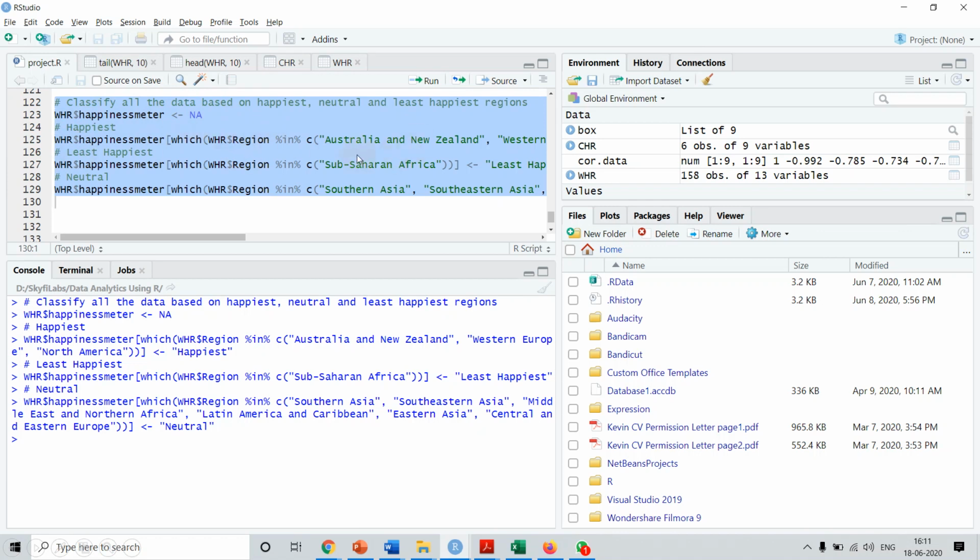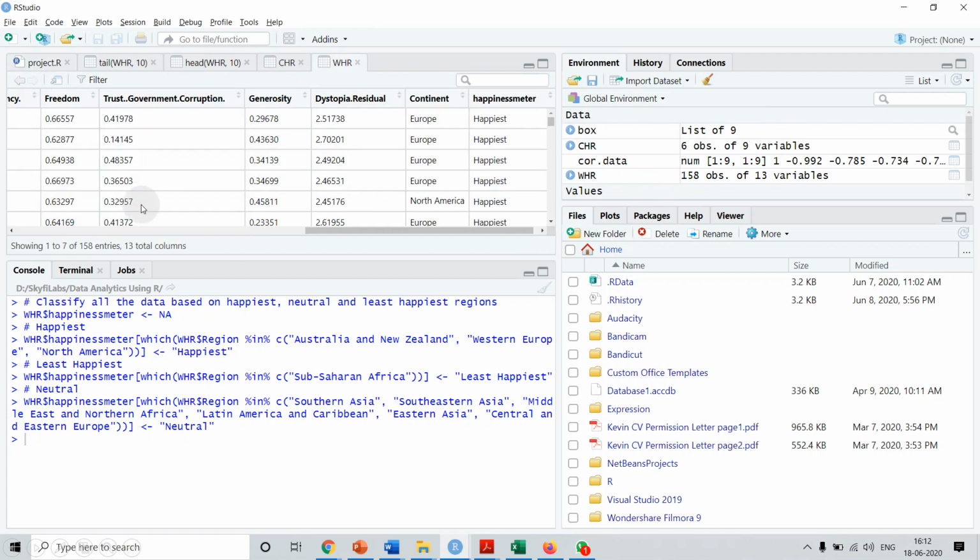If the region is Australia, New Zealand, or Western Europe or North America, then we are putting it to happiest. If it is Sub-Saharan Africa, then we are putting the value least happiest, and for the rest of them we are putting the value neutral in this column, happiness meter.